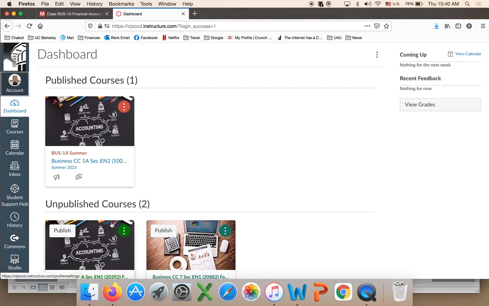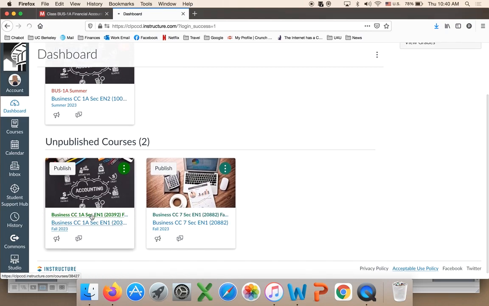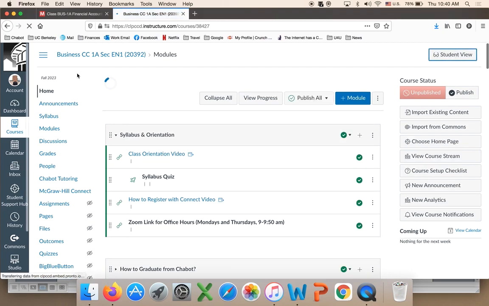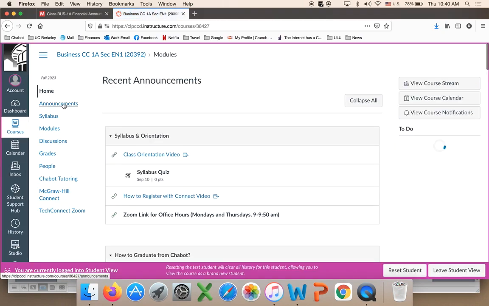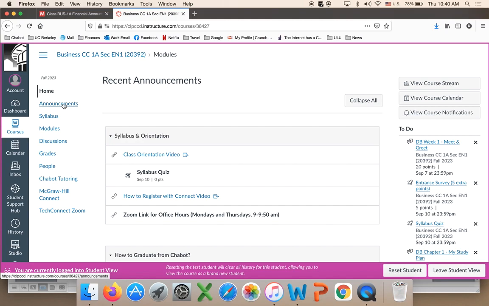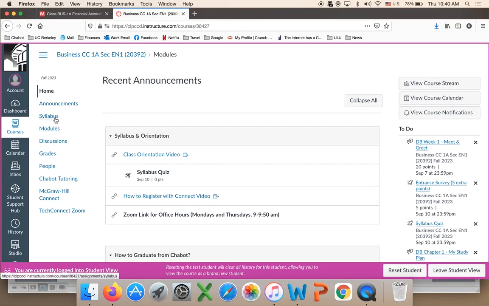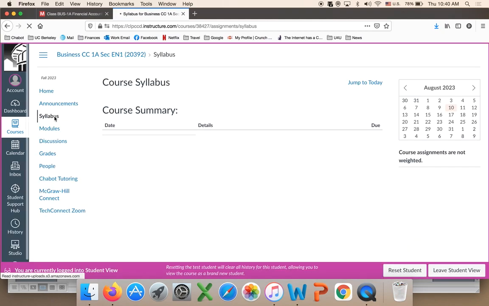Under dashboard, you will see our class once I publish it. Let me do a student view. The menu is on the left. You have announcements. They will appear once a week, and a copy of the announcement will also be emailed to you. So every week there will be a new announcement highlighting what needs to be done. Then the syllabus, the one I am showing you right here. I will provide the link to the syllabus for the Word document right there.